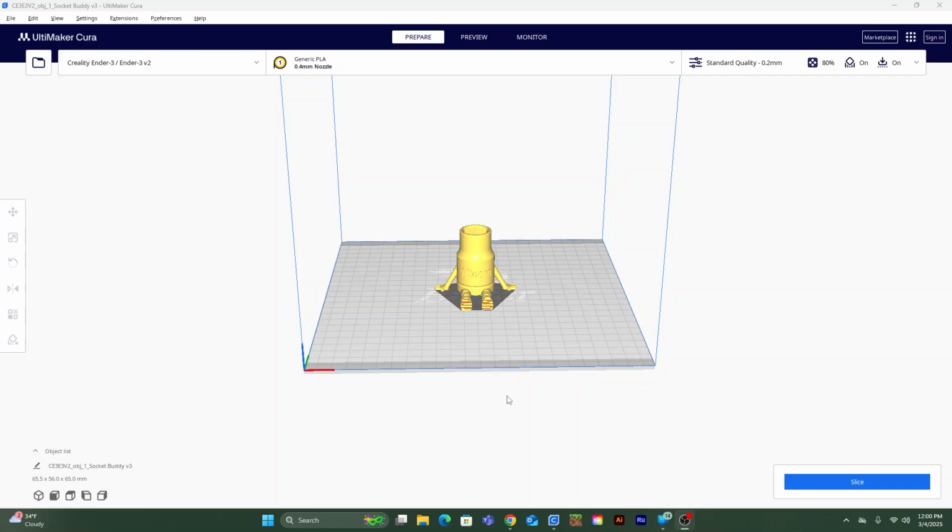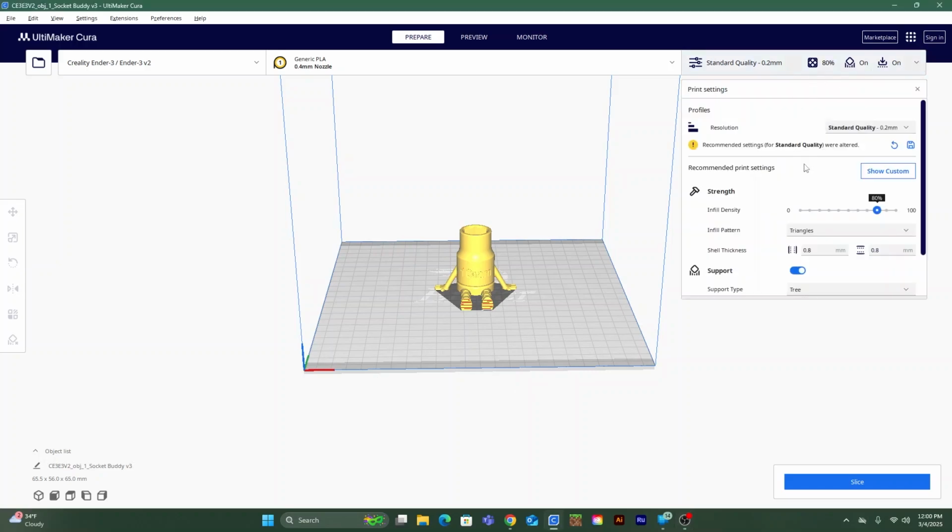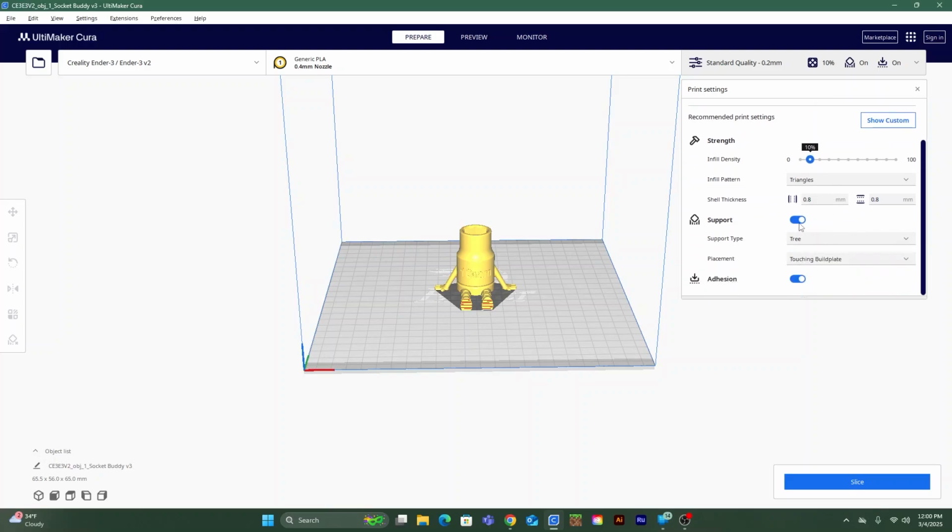Once you have your model imported, you need to slice it. Go to the top and click the down arrow. For a print like this, I like to print it at 10% infill. I also have support and adhesion turned on.